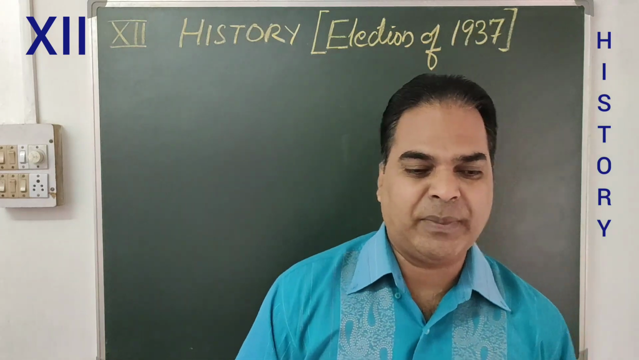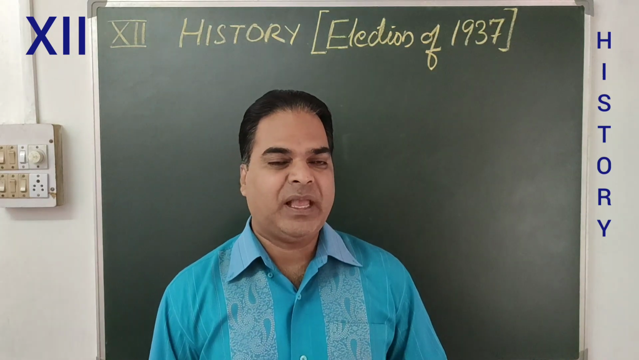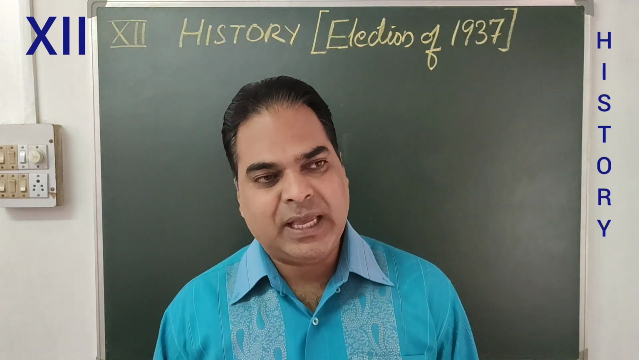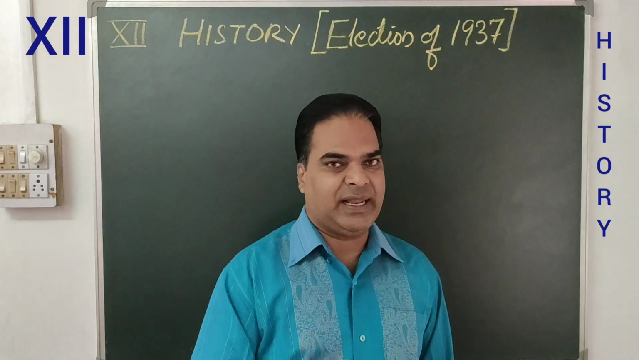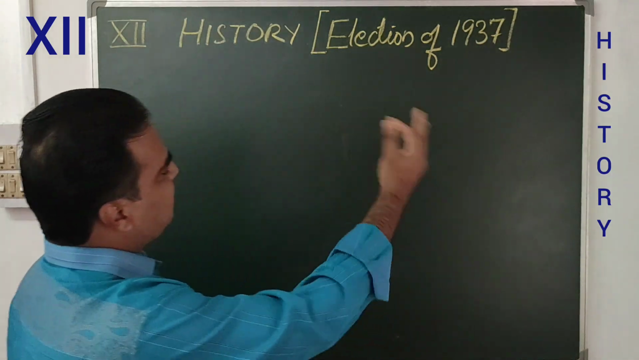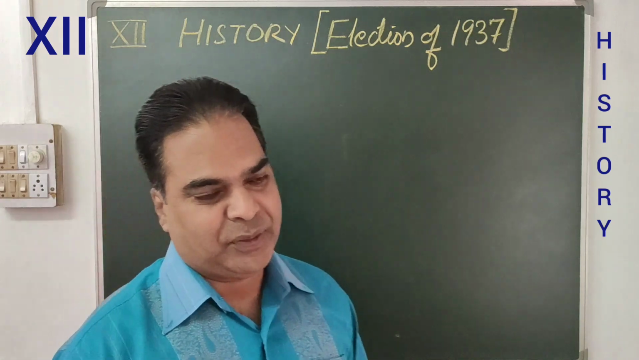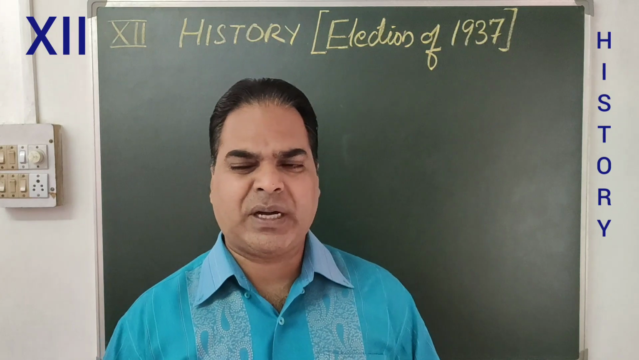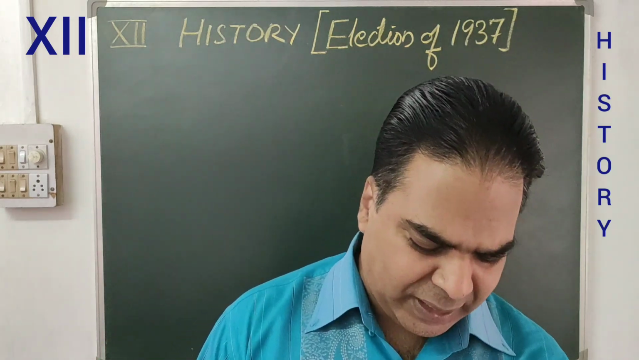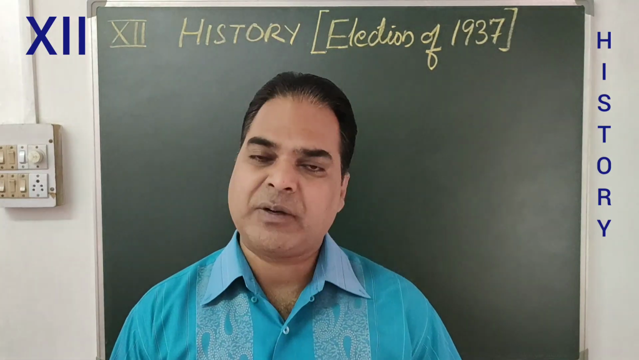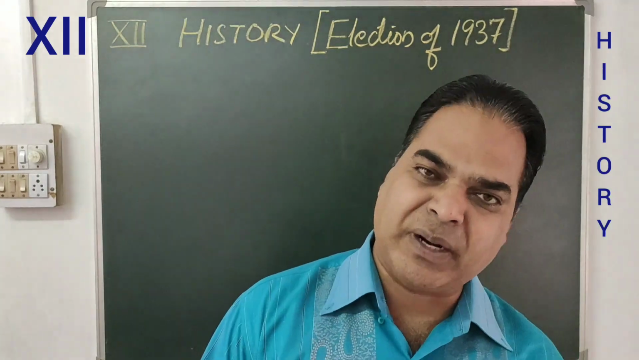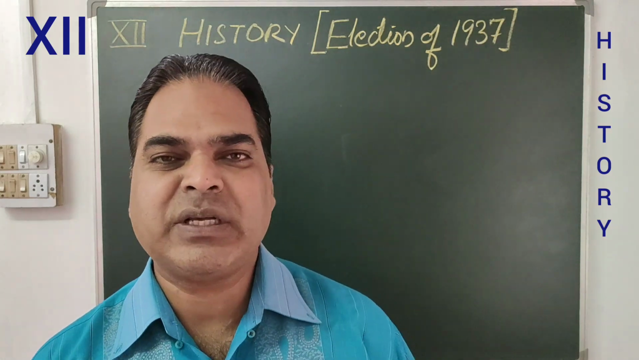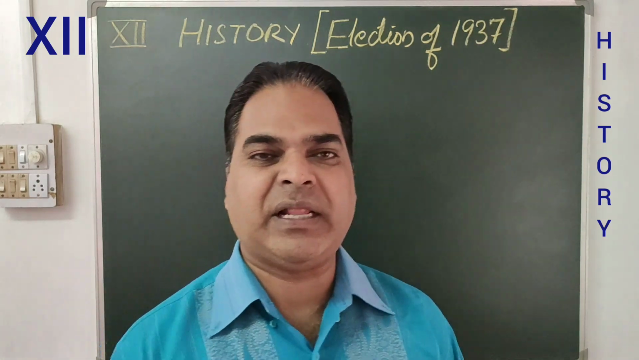According to the Government of India Act 1935, election was to be held, and in the year 1937, election was held. So when election was held, what was the result? Congress was there, Muslim League was there. Along with these two parties, other small parties were also there, parties like Krishak Praja Party, Unionist Party, like regional parties. So what was the outcome of the election of 1937?